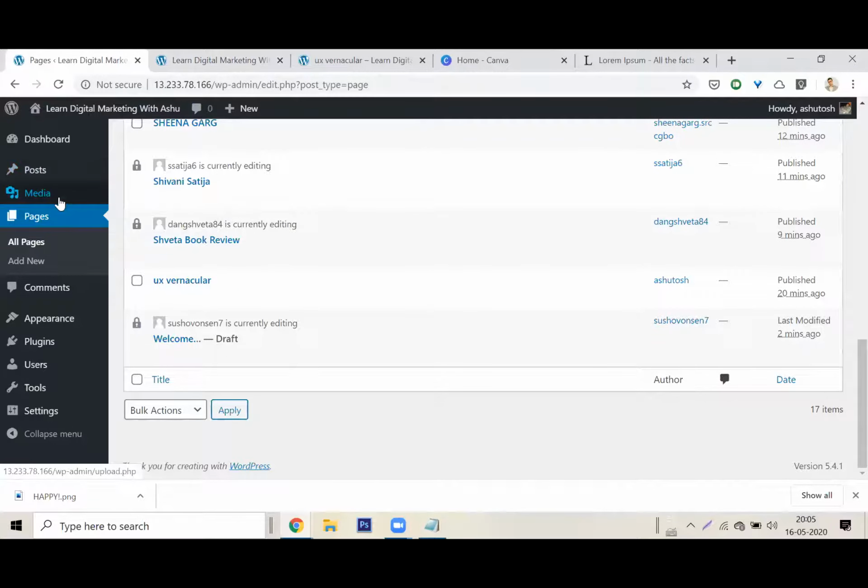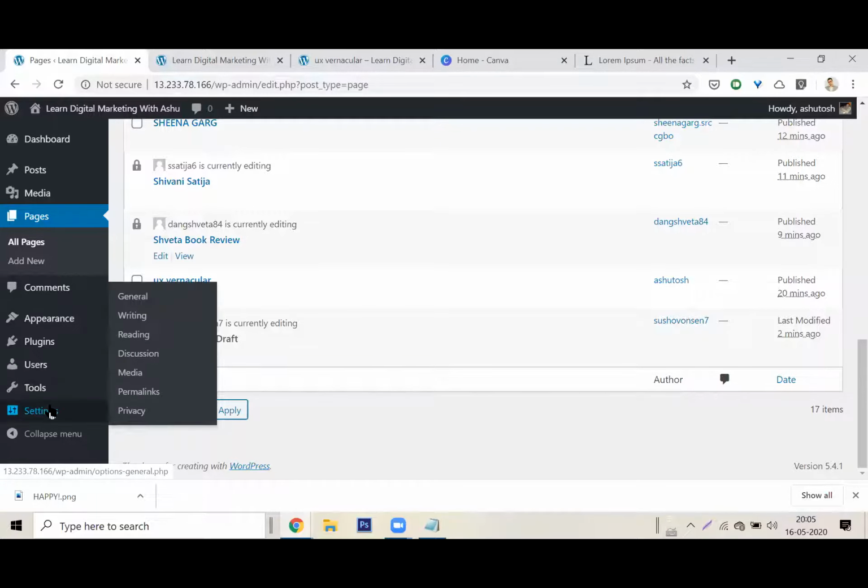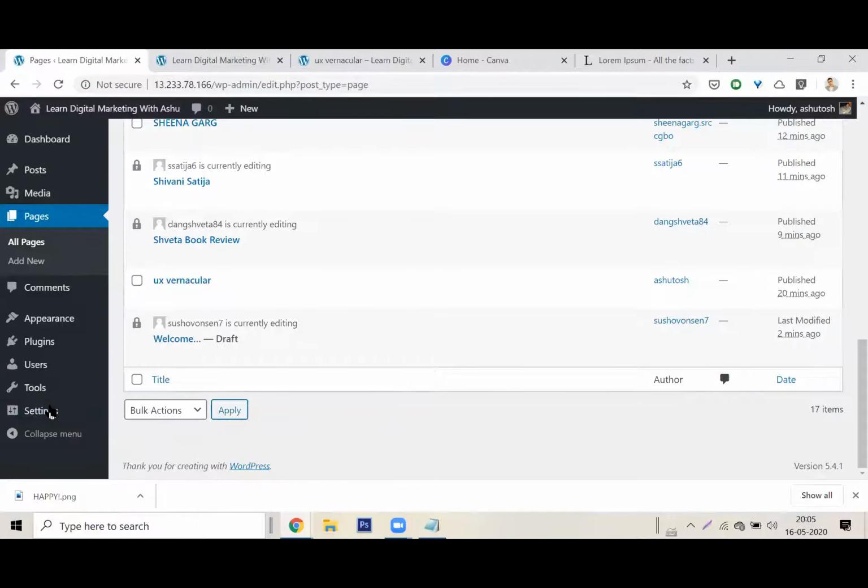You guys already know about media. If you want to add photographs, we just found out that you can put a photograph through here. If you want to put a page, you can put a page through here. If you want to add a user, you can add a user through here. We've seen all of these things. Right now, I want to set up some settings within this page.